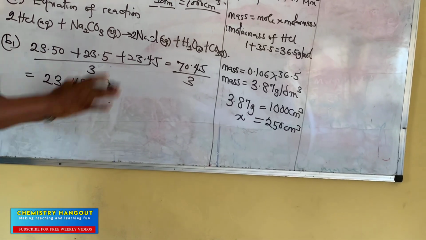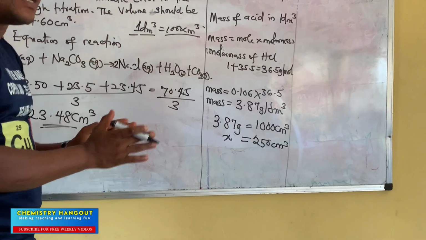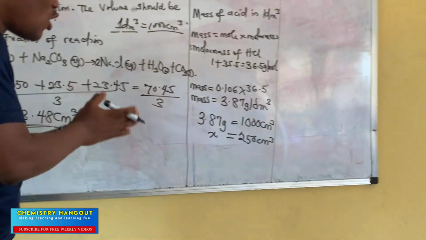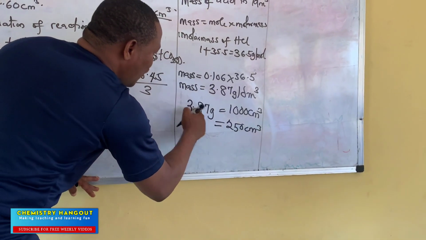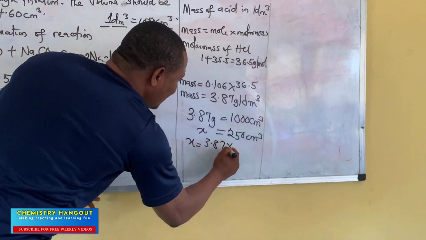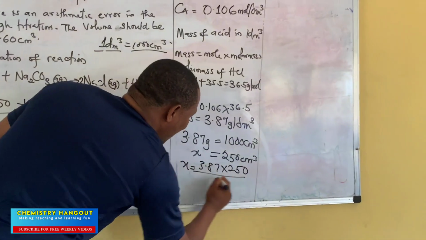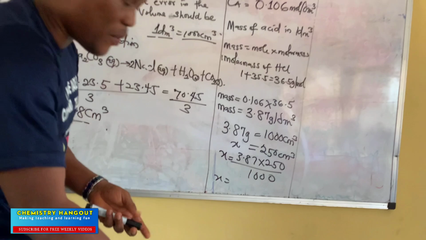The reason I'm simplifying it is for you to understand, so that when you are watching the video and you want to study, you already understood how we got all those values. So from there, what do we do? Our x, make this the subject of formula: this multiplied by this, divide this. So 3.87 times 250 divide 1,000.